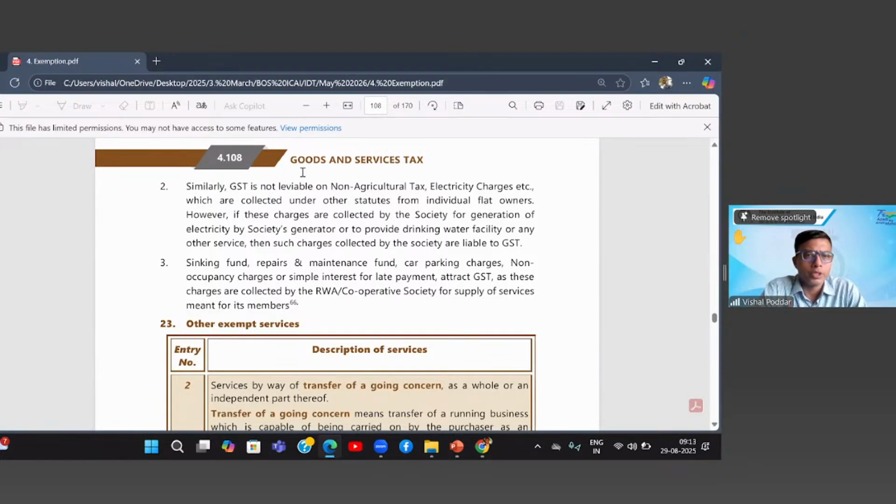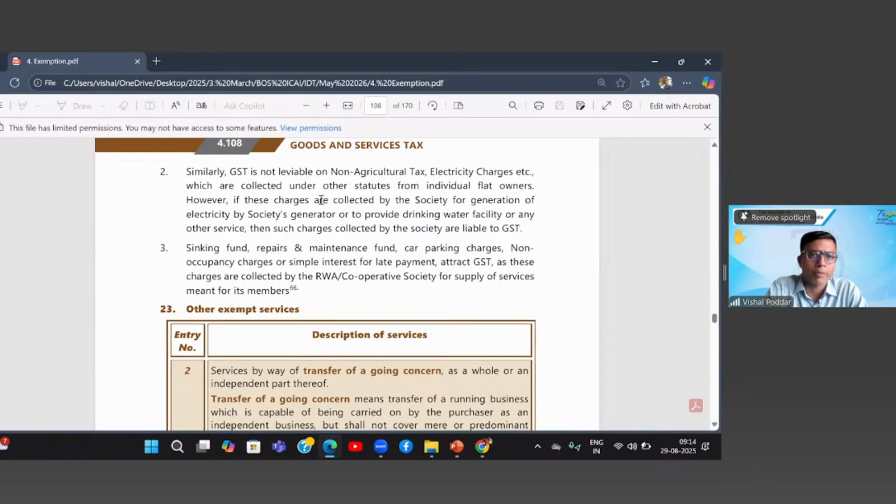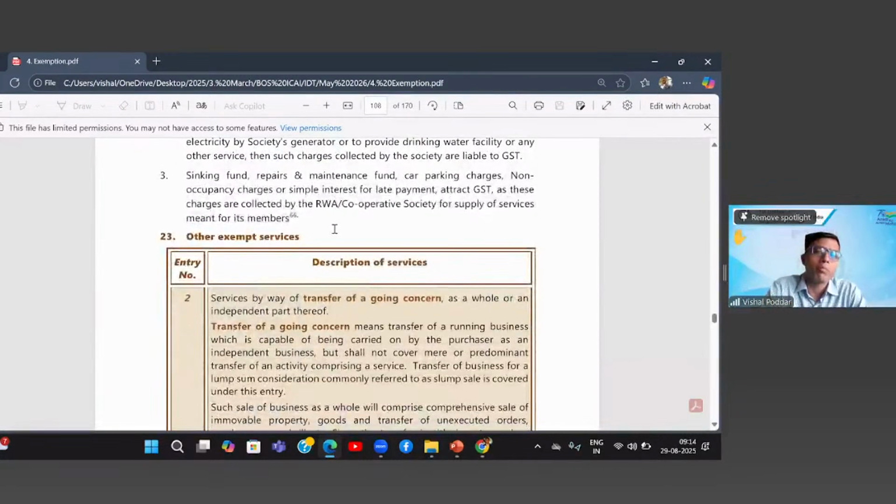So, where GST is otherwise also not applicable, like you all know that on electricity charges GST is not applicable. Now, if this electricity is sourced from outside, where some electricity generating companies are providing it, in such cases, GST is not leviable, which are collected under other statutes from individual flat owners. However, if these charges are collected by your society for the electricity generated by the society generator or to provide drinking water facility or any other service, then they may get taxable.